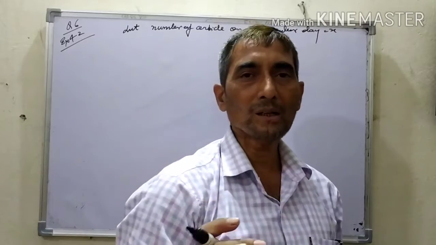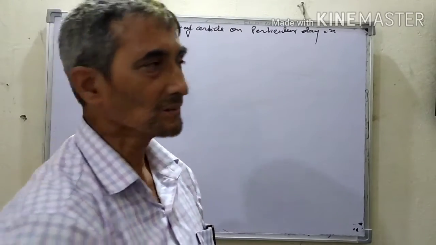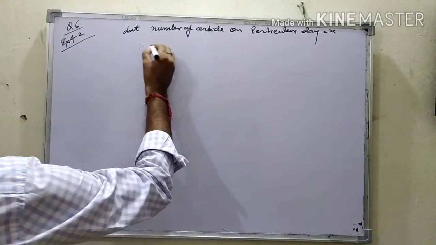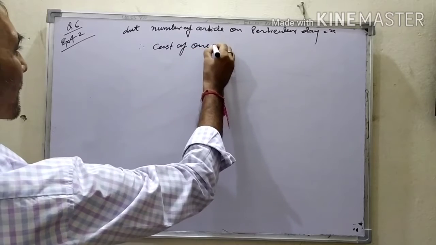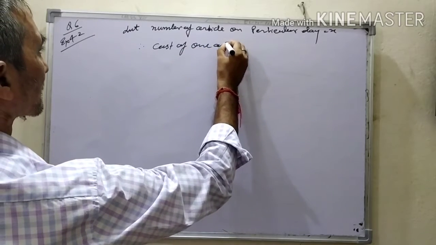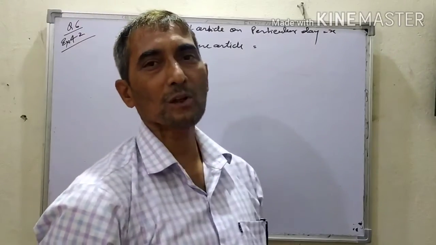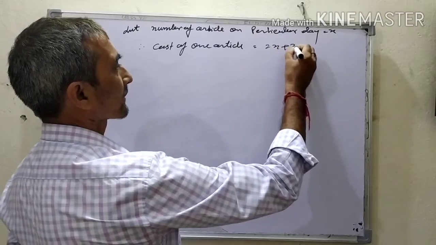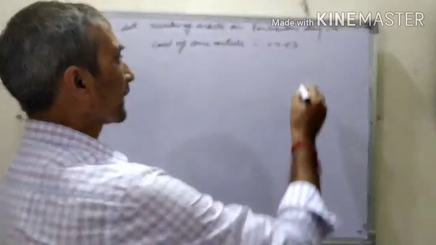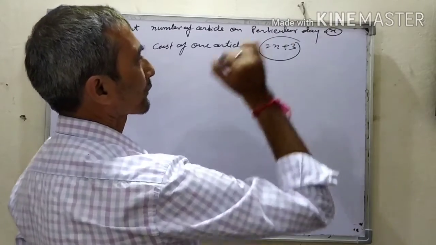If the number of articles is equal to x, then the cost of one article is equal to 3 more than twice the number of articles. That means 2x plus 3. The cost of one article is this and the total number of articles is this.